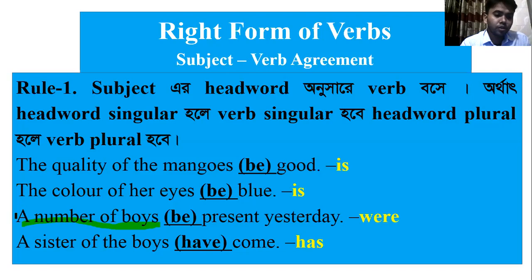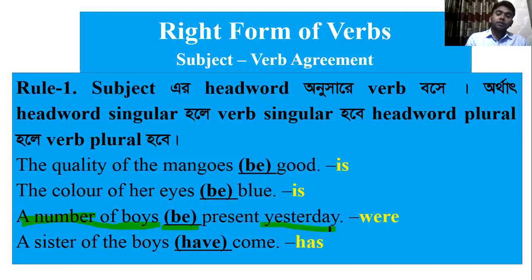A number of boys. A number is the subject of the sentence, and according to this head word, the verb should be chosen. Here it is a be verb again, but am, is, are. But here, yesterday indicates the past indefinite tense.